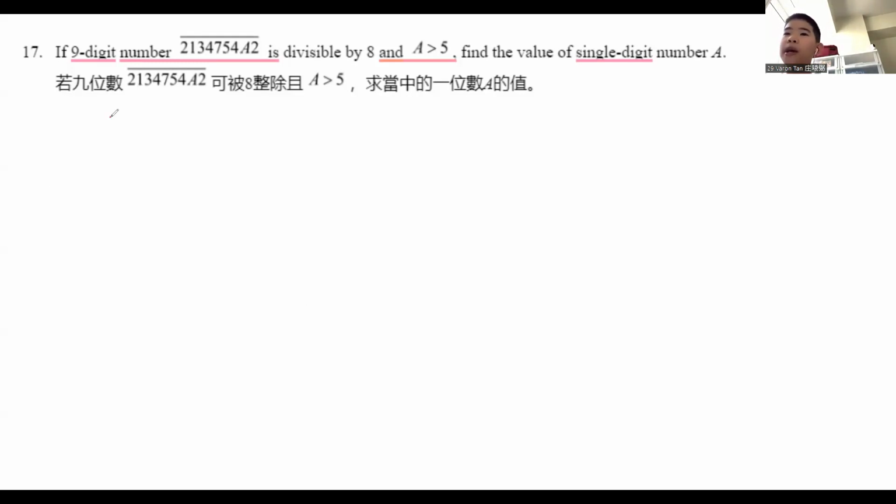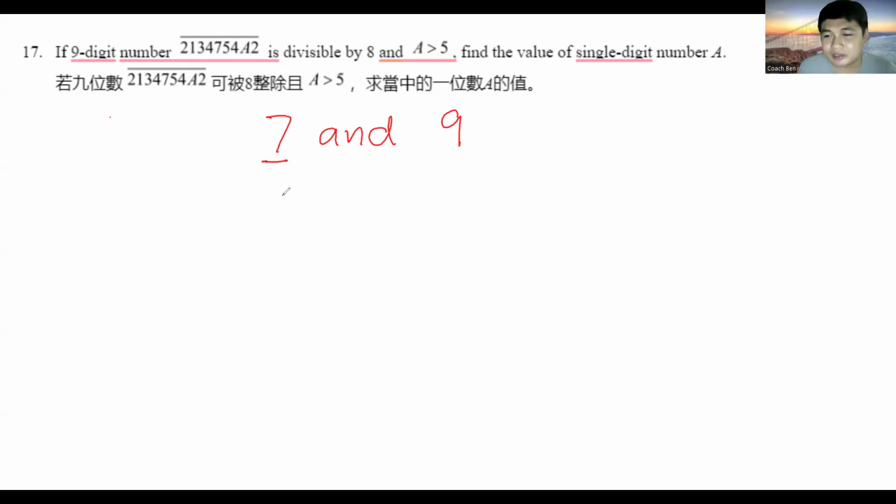A is bigger than 5. The only numbers are 7 and 9. But since 72 is divisible by 8 and 92 is not, we have to use A as 7. Substitute A as 7. Okay, very good.